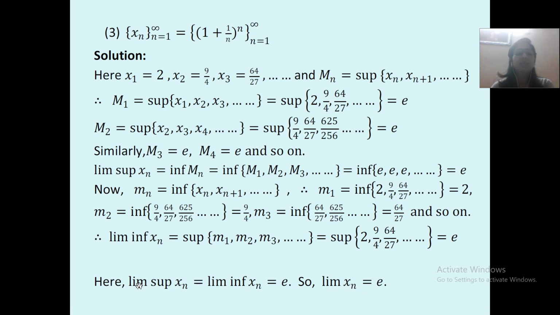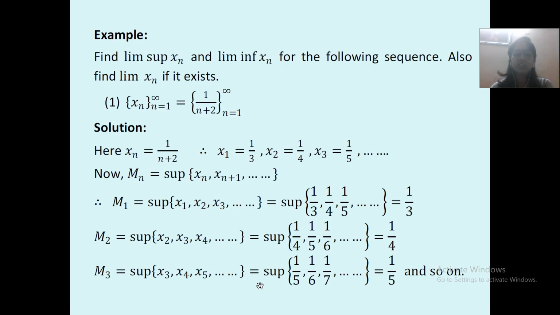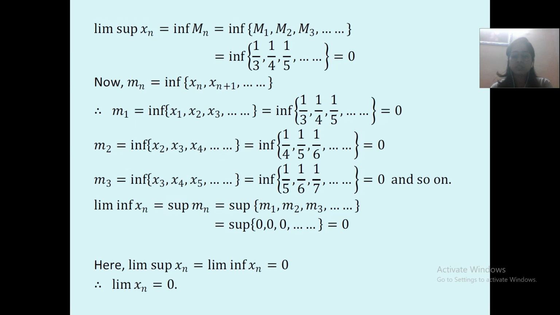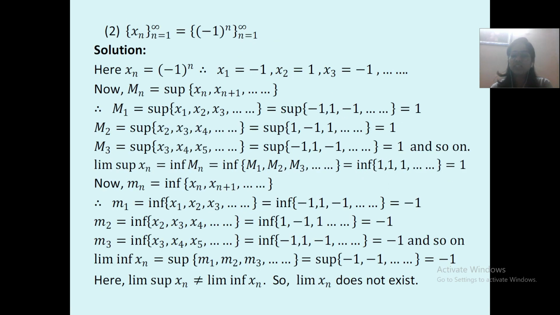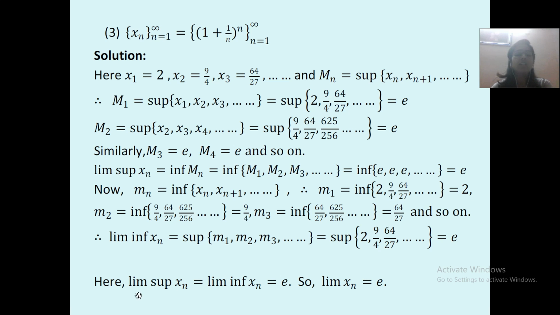હવે જ્યારે limit supremum xn equal to limit infimum xn આવી જાય, આપણે અગાઉ જોયું હતું ડેફિનેશનમાં, then we can say that it is a convergent sequence. So we have seen the example where limit supremum xn is not equal to limit infimum xn, hence limit xn does not exist. We have seen the example where limit supremum xn is equal to limit infimum xn is equal to e. બંનેની વેલ્યુ સેમ છે. Hence, limit xn exists.